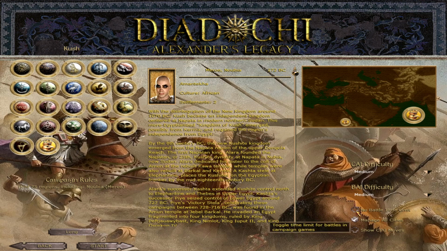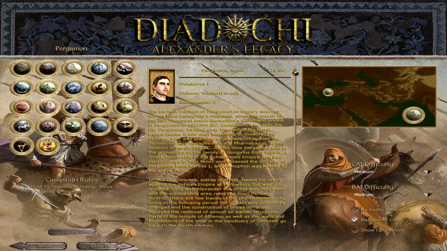So for today, let's take one of these factions for a spin, and I'll showcase the map and a lot of the unique aspects of this mod. So let's go for... Should I go for Pergamum? I'll go for Pergamum.